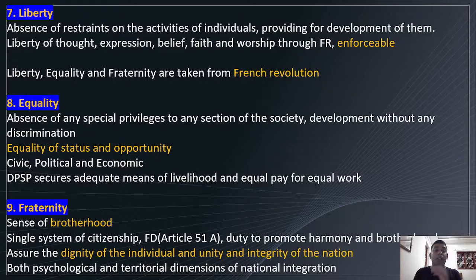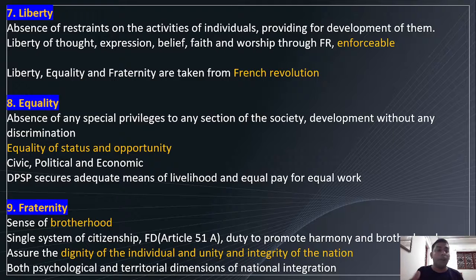Then belief, faith, and worship. These are the freedoms we have. It is part of fundamental right, so it is legally enforceable, or we can say justiciable.